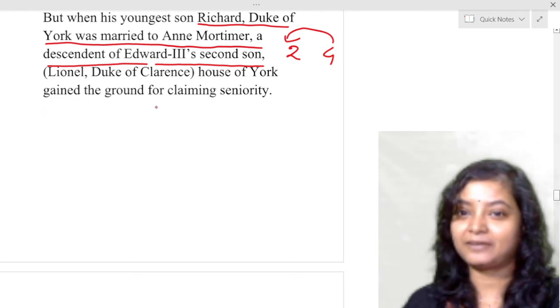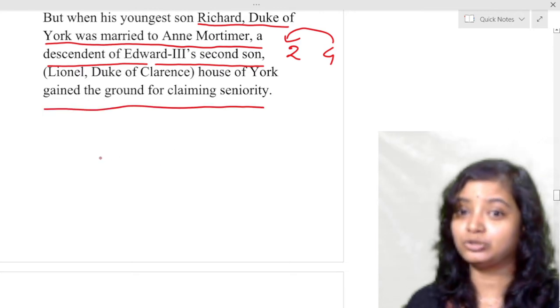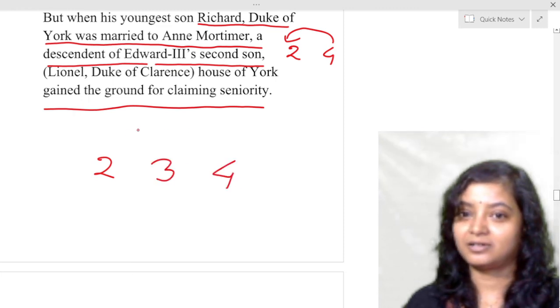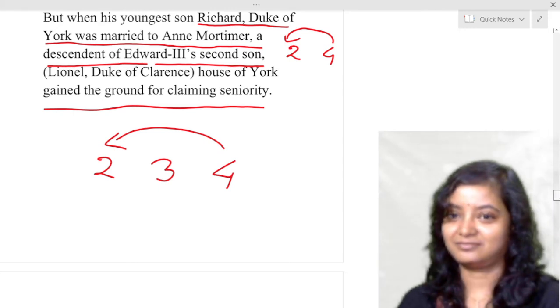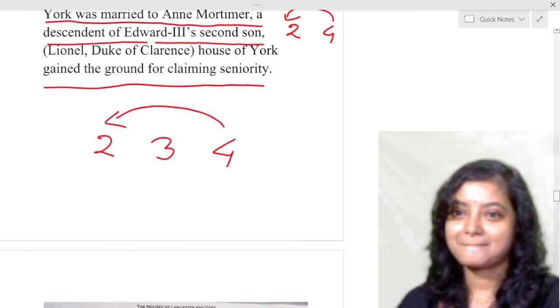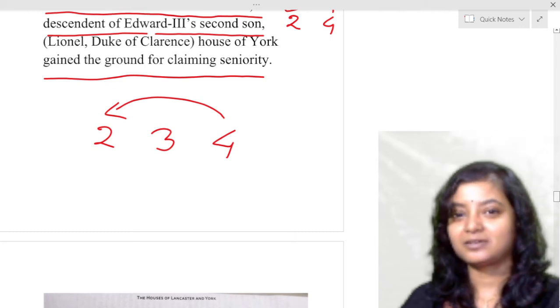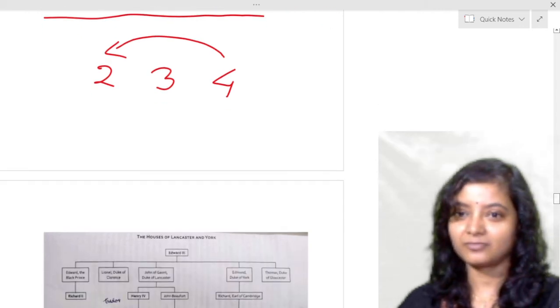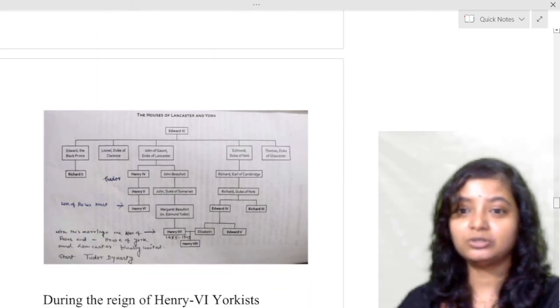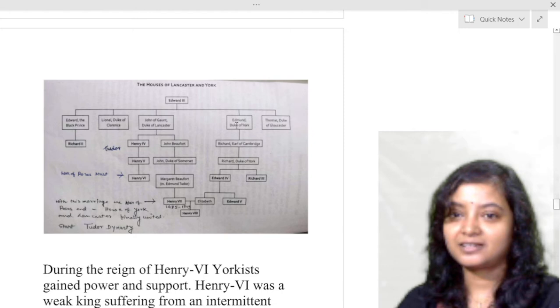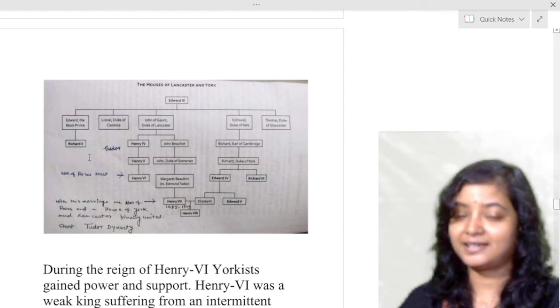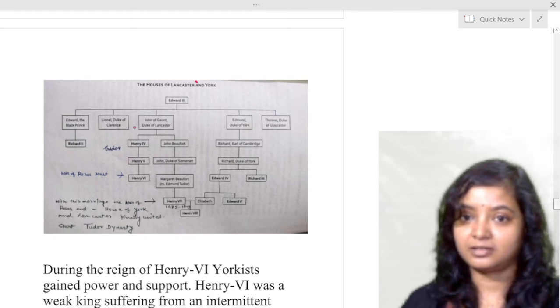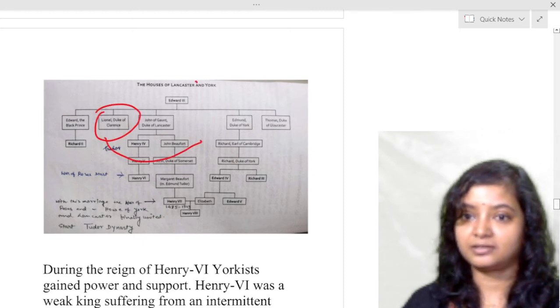So as number 4 came in the place of number 2, now 4 just crossed 3, and so the claim of seniority. So number 4 now overtook number 3 and came in the position of number 2. You can see here that number 4's son got married to number 2, Lionel, Duke of Clarence, related to this house and this house. Okay.